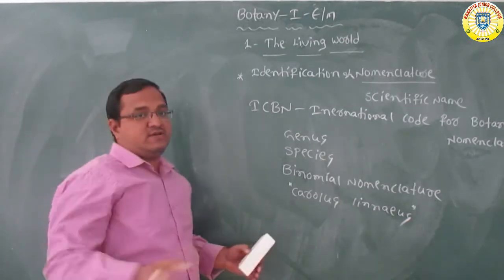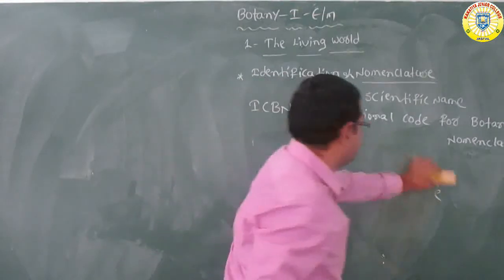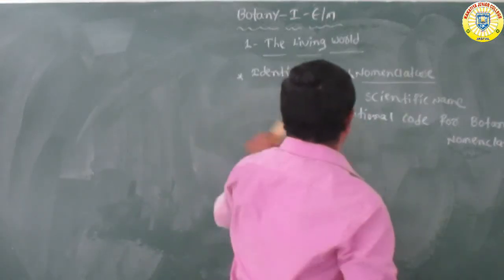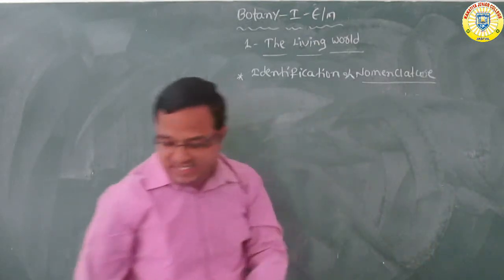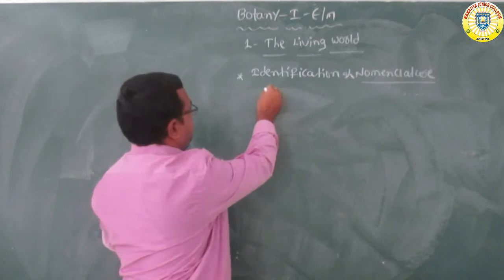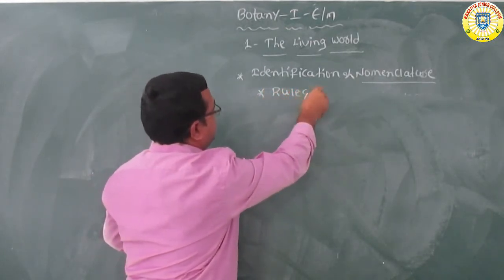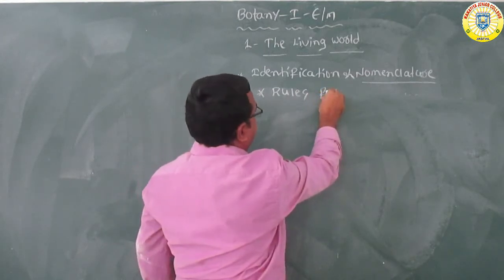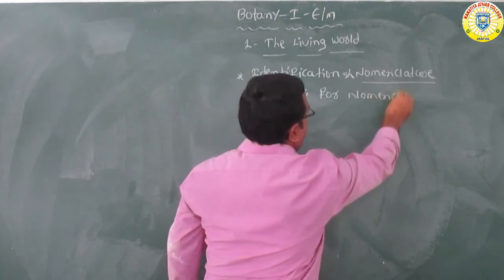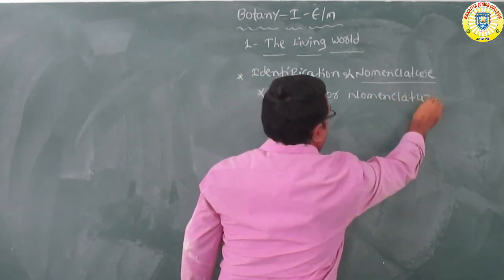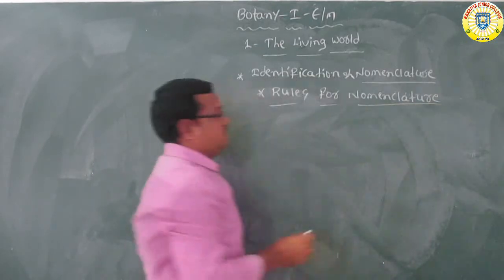For nomenclature, we need some rules, so we are going to discuss them now.